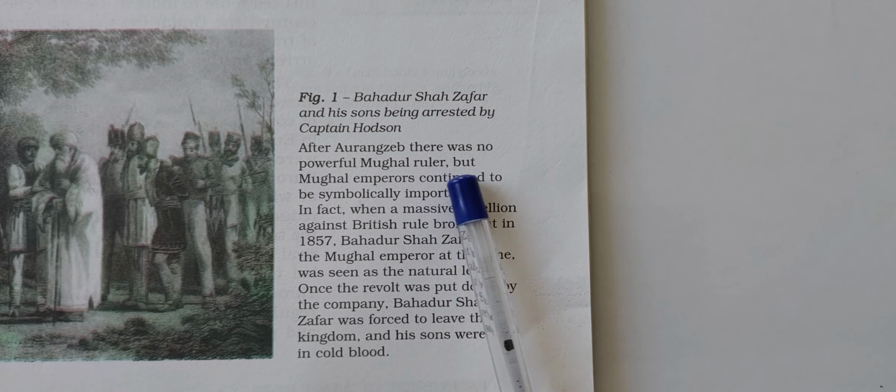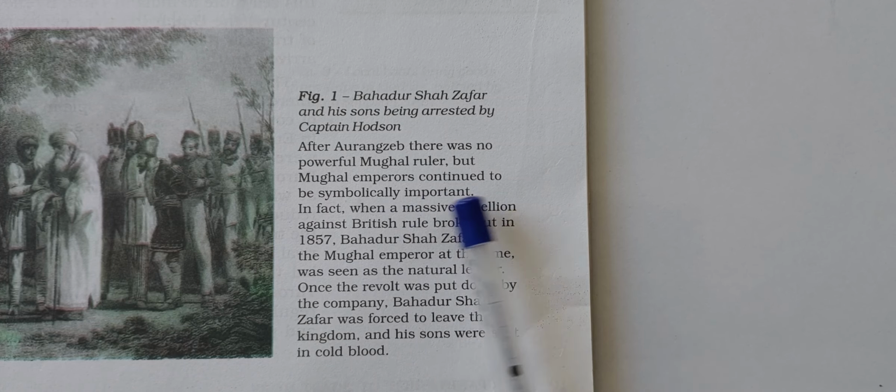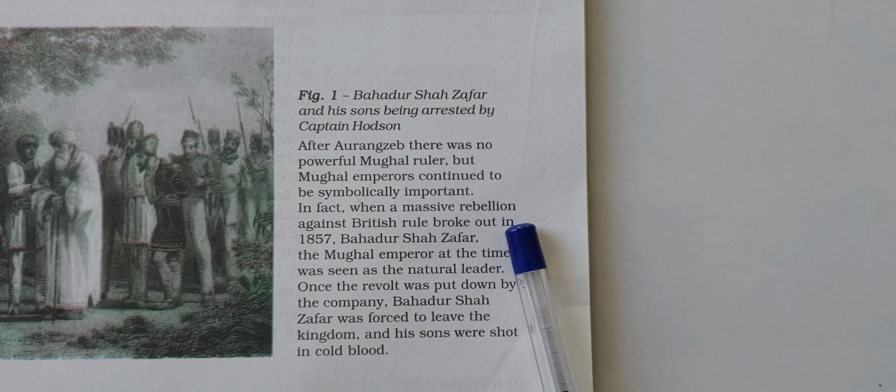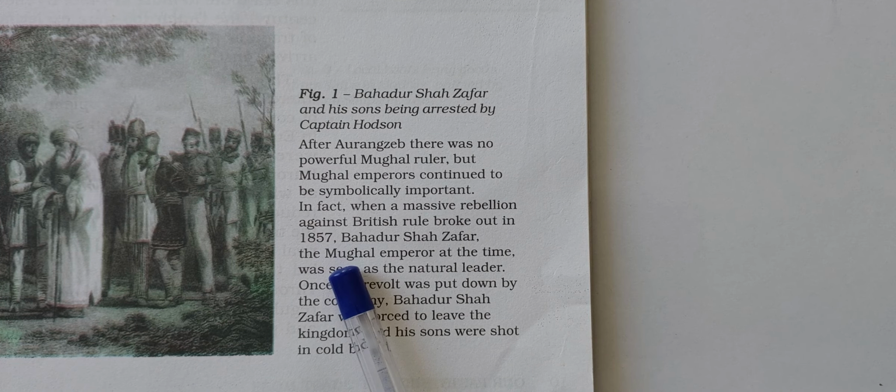After Aurangzeb, there was no powerful Mughal ruler, but Mughal emperors continued to be symbolically important. In fact, when a massive rebellion against British rule broke out in 1857, Bahadur Shah Zafar, the Mughal emperor at that time, was seen as the natural leader. Once the revolt was put down by the company, Bahadur Shah Zafar was forced to leave the kingdom and his sons were shot in cold blood.